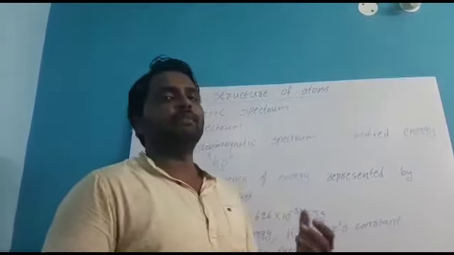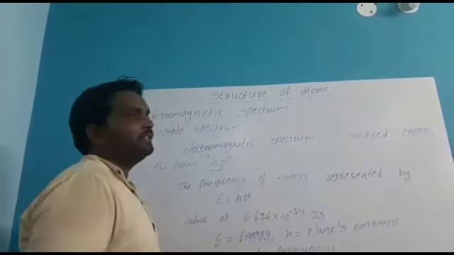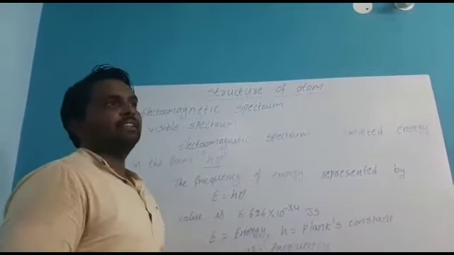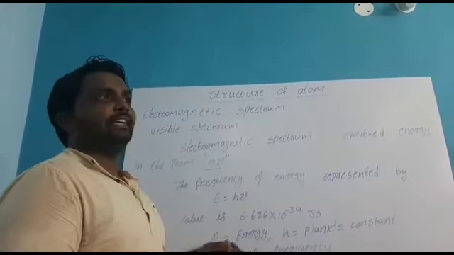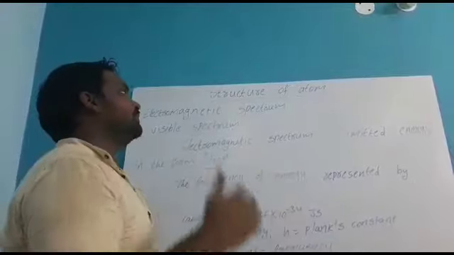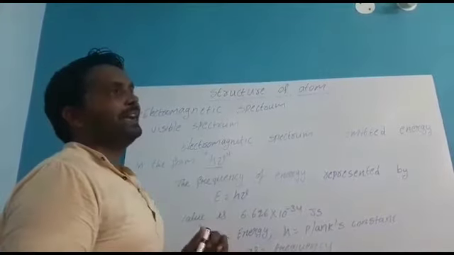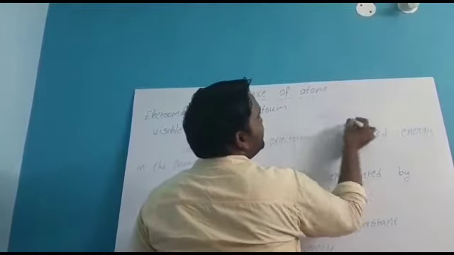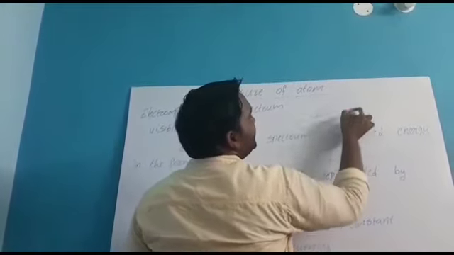Once again I want to remind you of the important definitions. The entire electromagnetic wave is called the electromagnetic spectrum, which means we have so many wave bands from start to end.